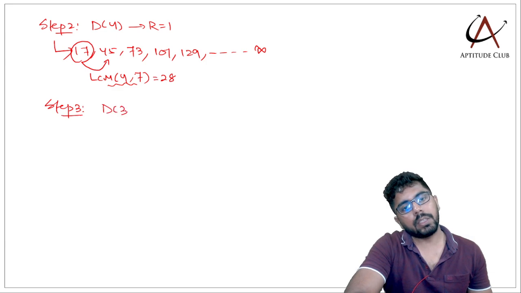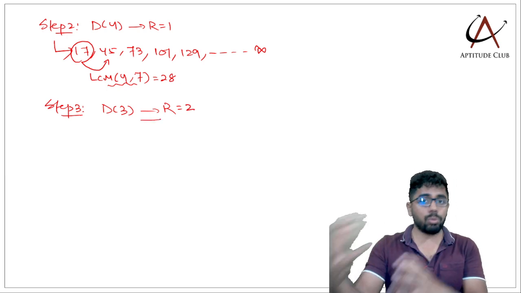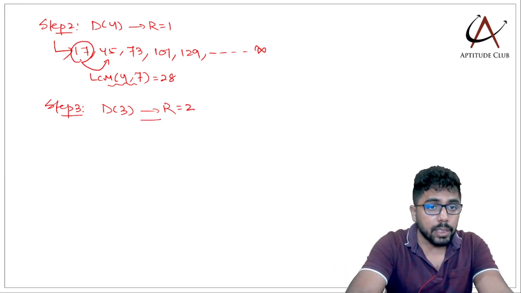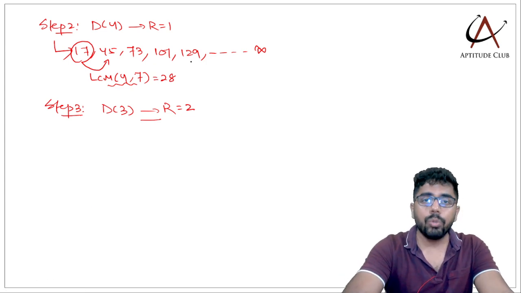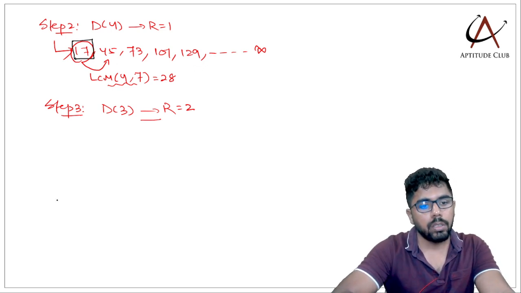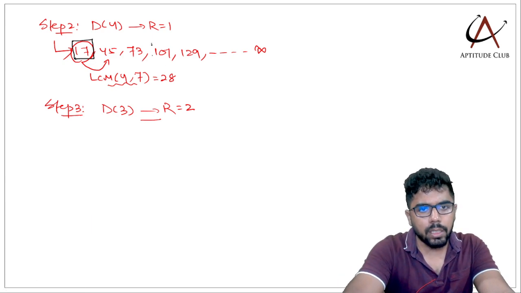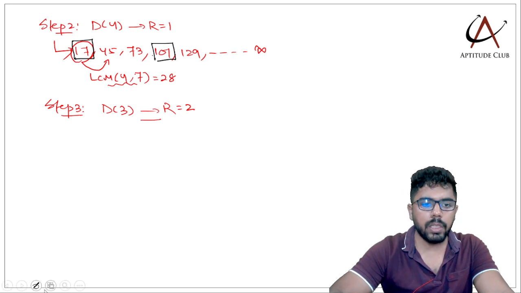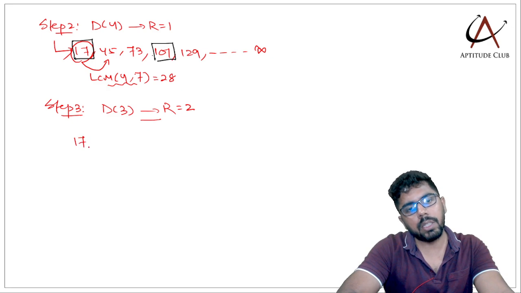So the last step is: when divided by 3 the remainder should be 2. Again, don't go back to all the natural numbers, check in the second step. Which numbers in step 2, when divided by 3, will leave a remainder 2? The first number is 17, so let us write 17. Also look at the second number, it will be 101. But even if you have not written the second number, we don't need that. Just write the first number.